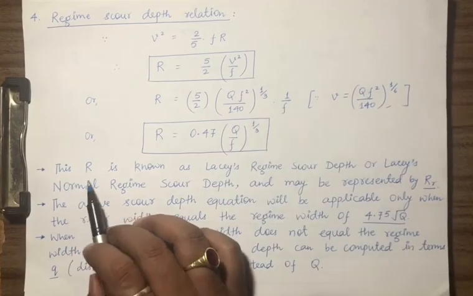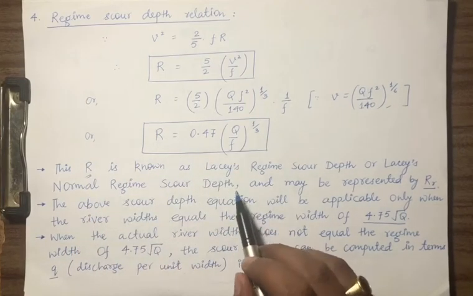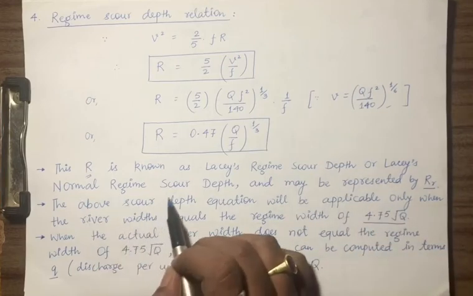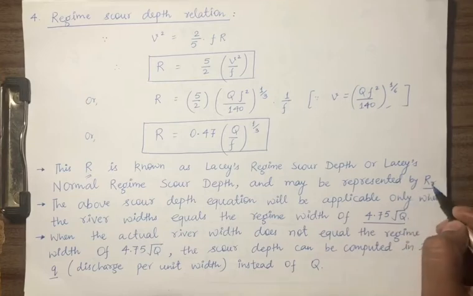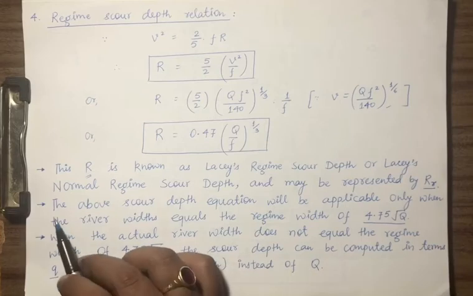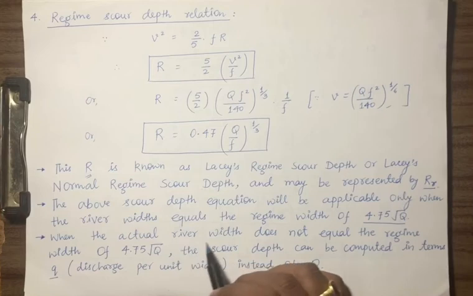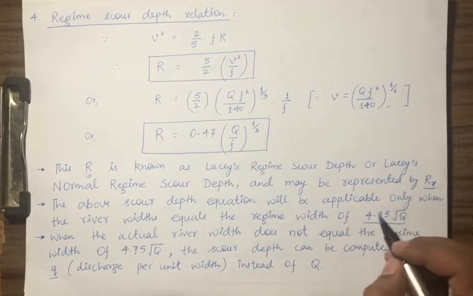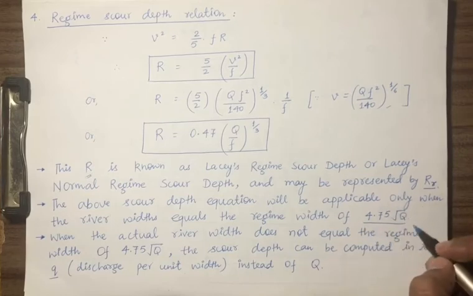This R, which is scour depth, is known as Lacey's regime scour depth or Lacey's normal regime scour depth, and may be represented by R_R, regime depth. The above scour depth equation will be applicable only when the river width equals the regime width of 4.75 root Q. So this was the perimeter.